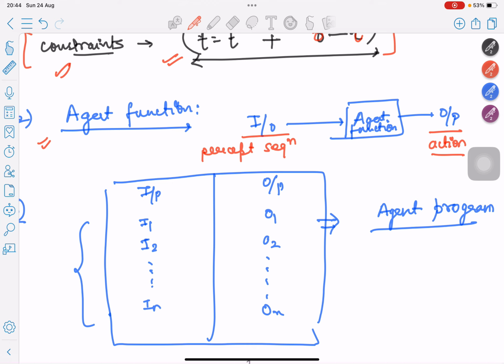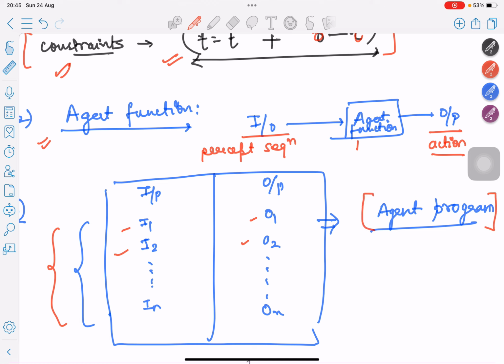So given this particular agent function and a particular set of inputs, can we build a table that says for this particular input we have this particular output? Yes. This table represents the external characterization of my agent: if you give me this set of input sequences, I will give you this set of output sequences. But you need to understand the basic difference between two terms, the agent function and the agent program.